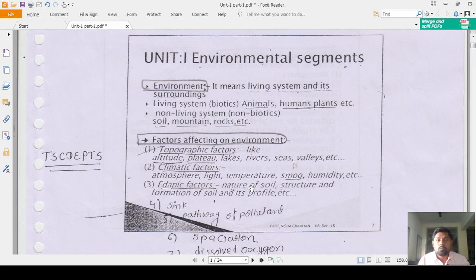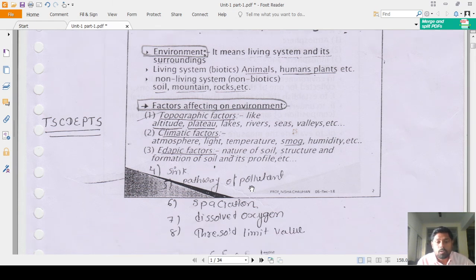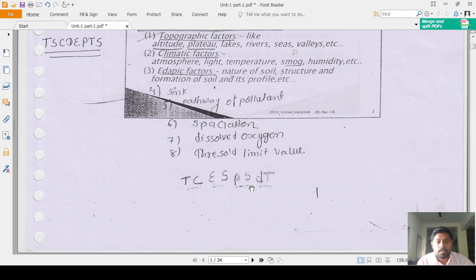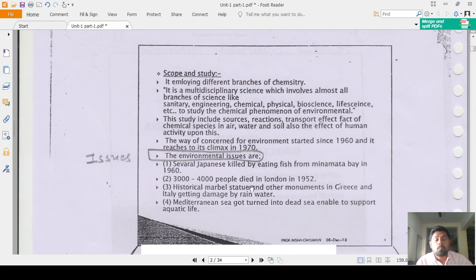In unit number 2, I discussed that point, the soil profile, with you. In this unit I am going to discuss that point in brief: what is soil profile, then sink, the pathway of pollutants, speciation, dissolved oxygen, that is called DO, and the threshold limit value, that is known as TLV. So, those are some important factors in the scope and study of that environmental segment.